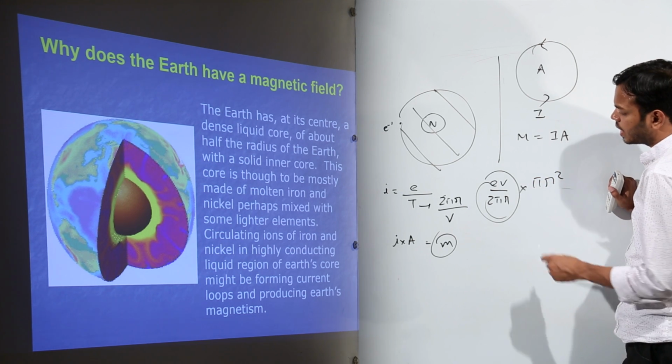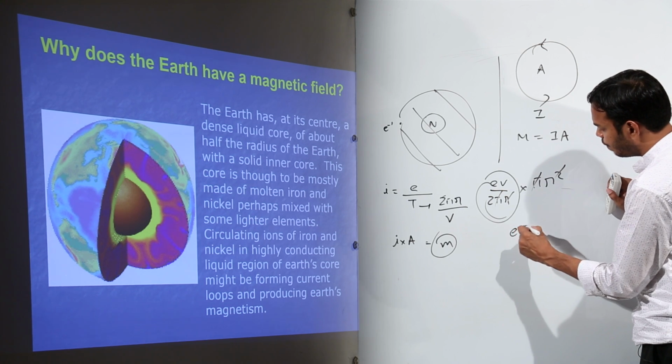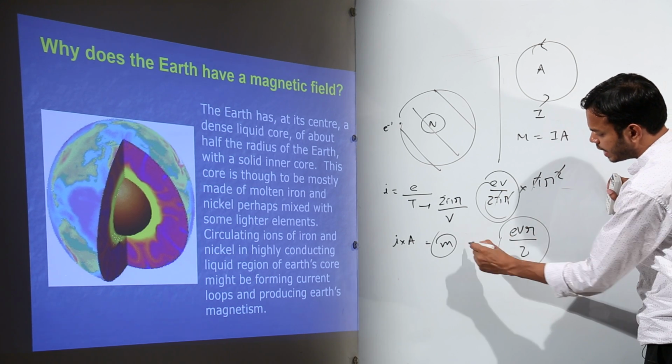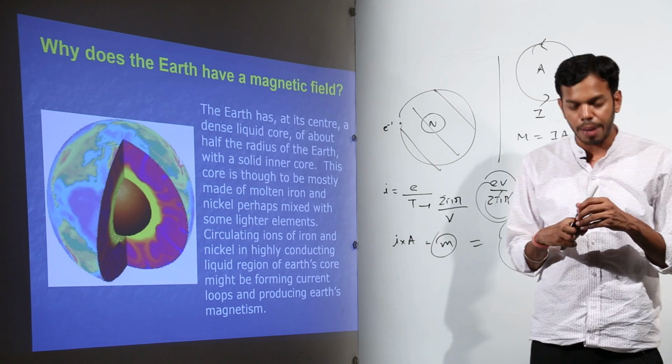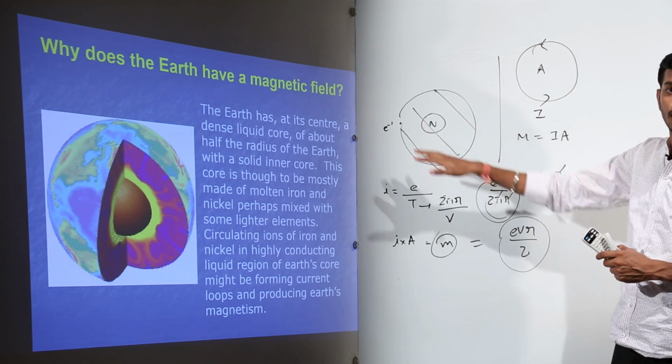What will I get? Pi cancels out, this r cancels out, I get evr upon 2. This is the small magnetic dipole moment associated with one electron which is revolving in an orbit.